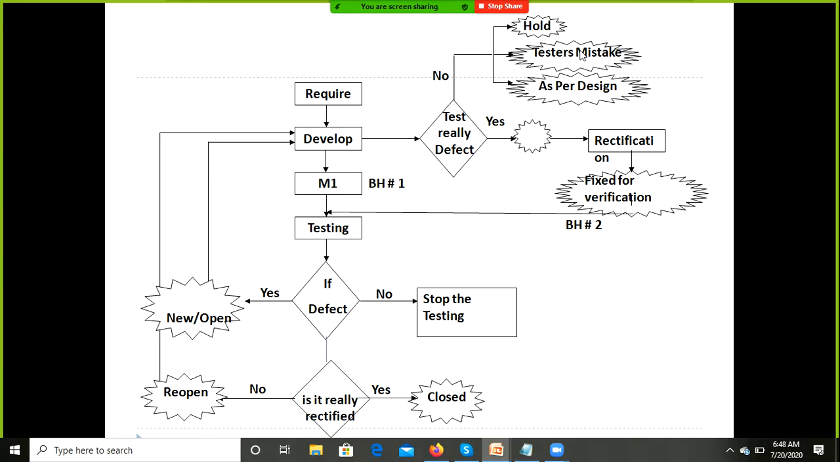Then tester's mistake or as per the design, whenever the customer provides new requirements in the middle of the project, then they will set the status as tester's mistake or as per the design. Again, we are receiving the same build from the development department. If it is really rectified the defect, set the status as closed.